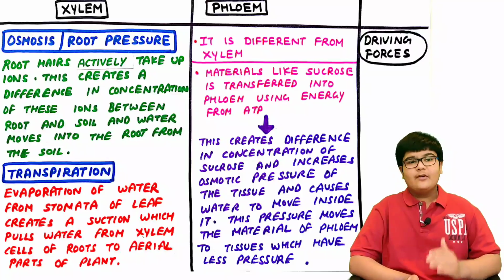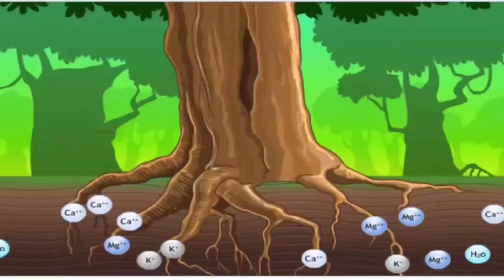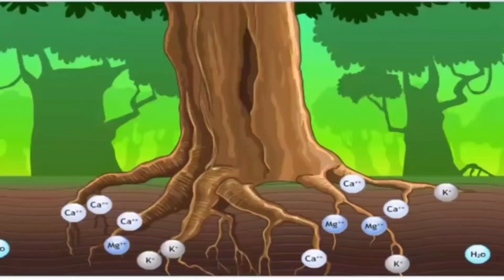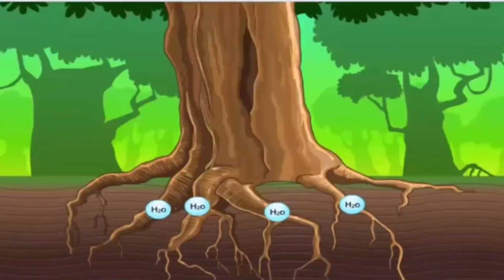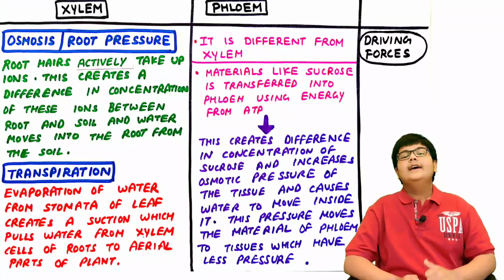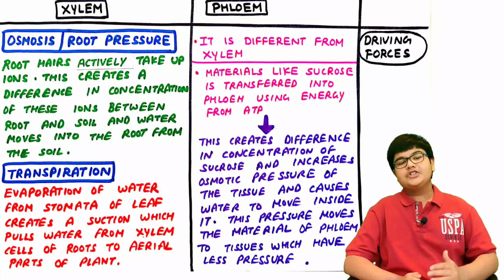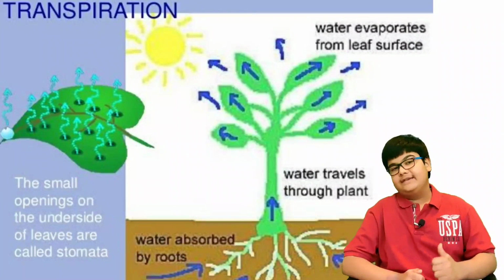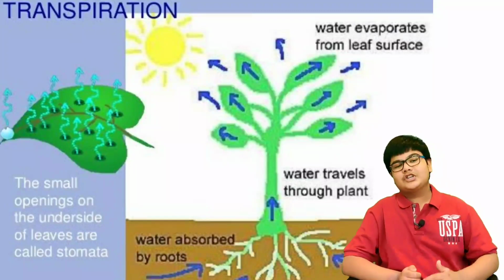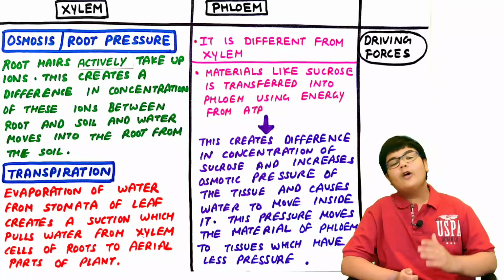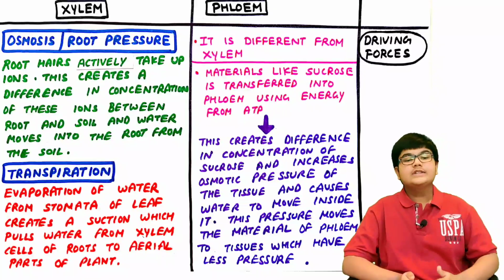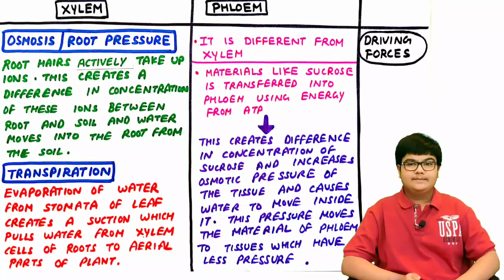Osmosis: in the process of osmosis, the root hairs actively take up ions. This creates a difference in concentration of these ions between root and soil, and water moves into the root from the soil. Second, transpiration. It is a process of evaporation of water from the stomata of leaf, and this creates a suction which pulls the water from the xylem cells of roots to aerial parts of the plant.